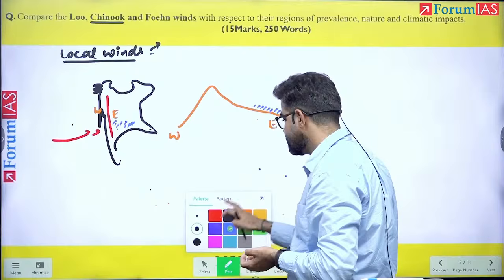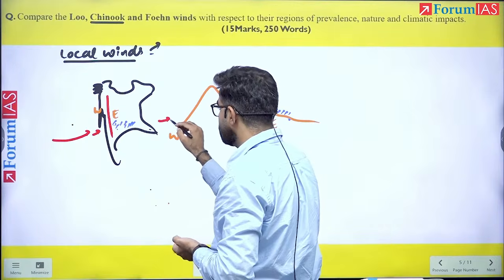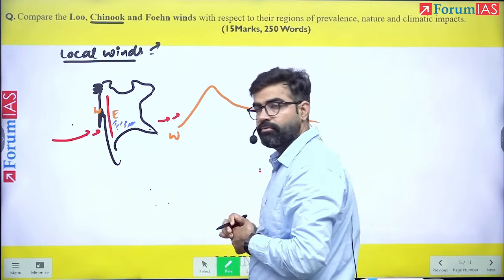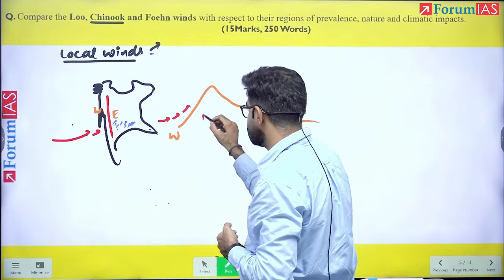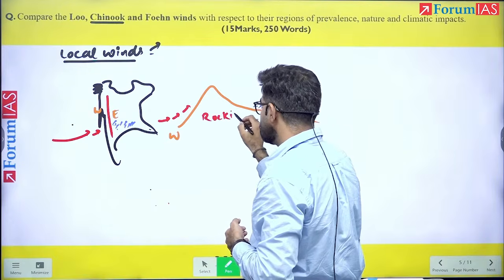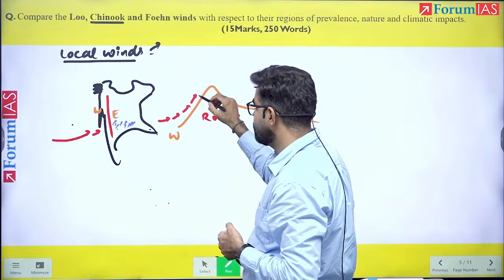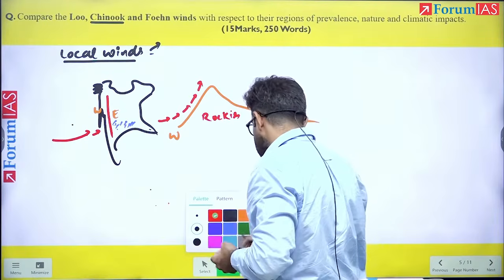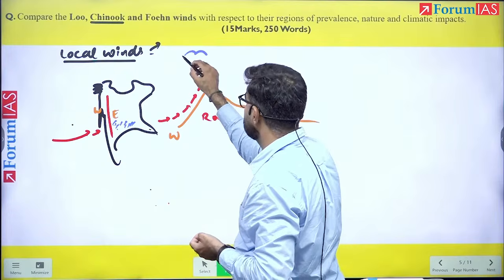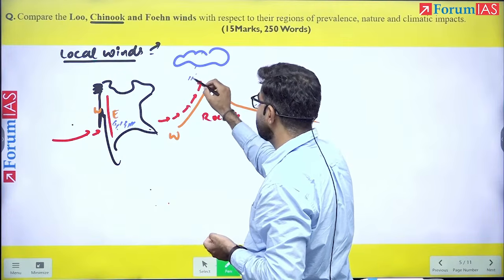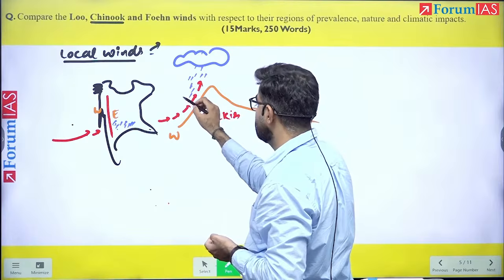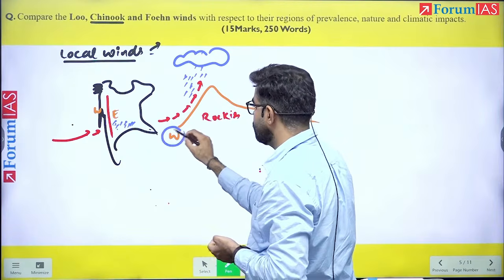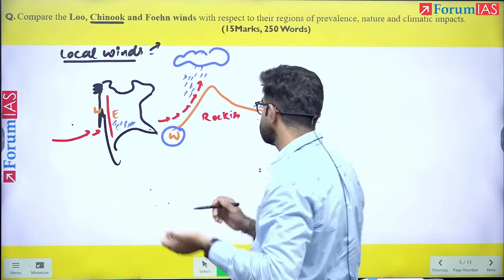Now, from this side, some warm winds from the Pacific region will rise over the Rockies. When these warm and moist winds rise, because of cooling and condensation, they can cause a good amount of rainfall here, right? So in which side do they cause rainfall? Mostly in the windward western slope of the Rockies.